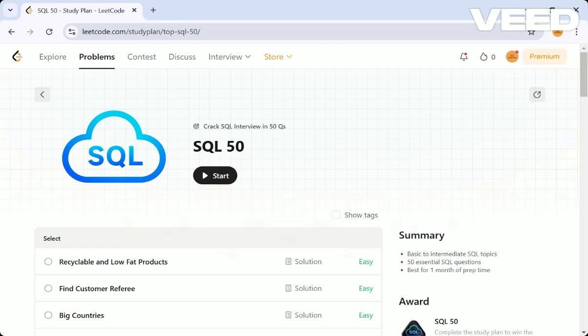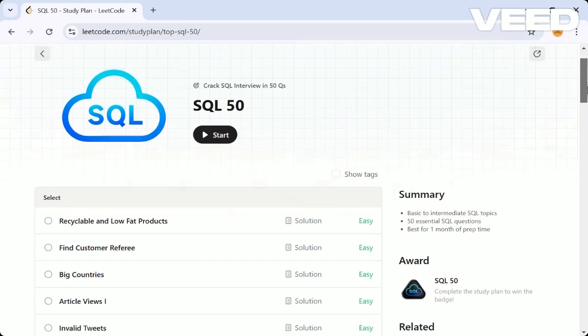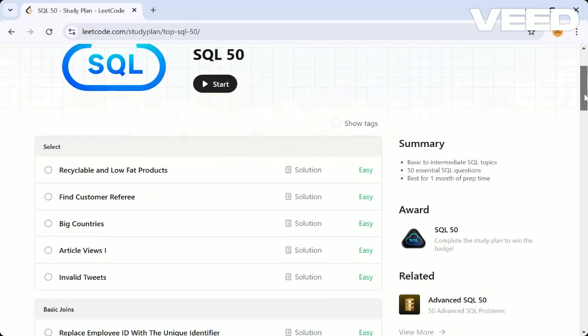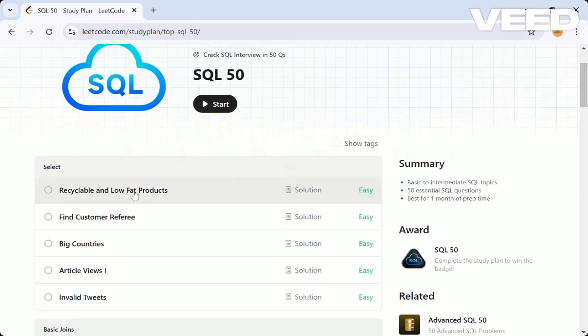This is the URL you can go to: leetcode.com, then Study Plan, Top SQL 50, where in the problems you'll find this SQL 50. So let's get started. Let's start with the first problem itself.